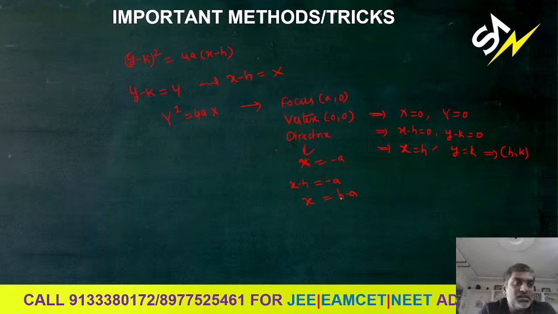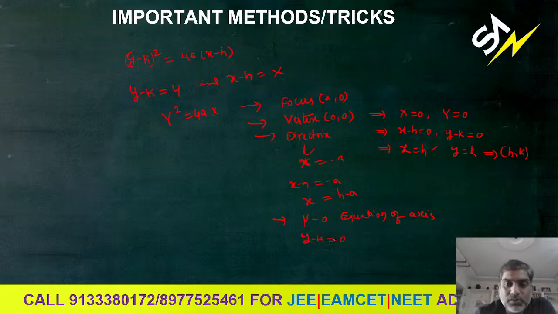Next, the equation of the axis. What is the equation of the axis? It is the X-axis, right? That is capital Y equals 0. What do we mean by capital Y? Small y minus k equals 0. So small y equals k. So small x equals h minus a for the directrix, and small y equals k for the axis.